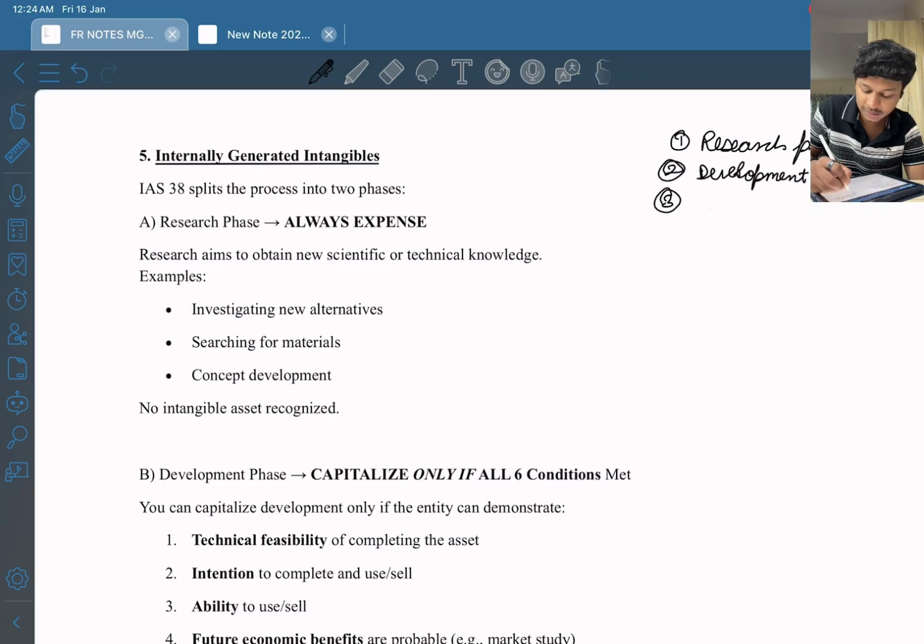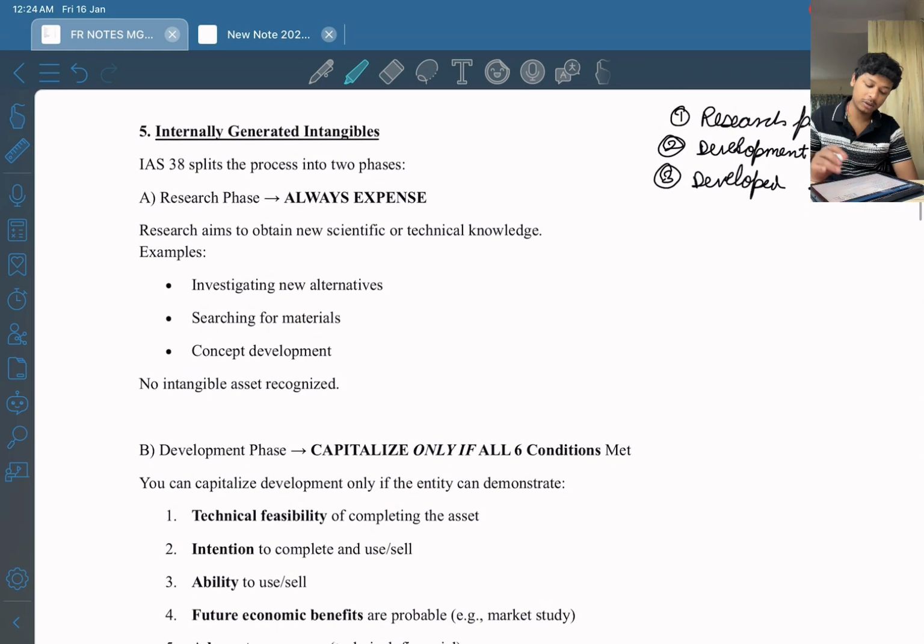And the third phase is development phase. So what is the difference in treatment between all the three phases?